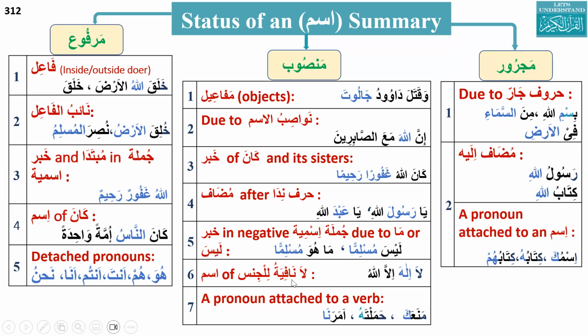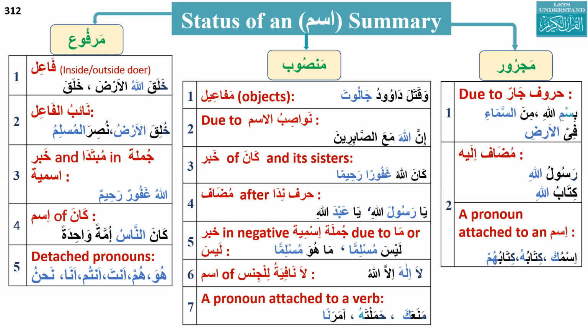And the ism nakira after la nafiyatul jins will also be in nasab status. After la nafiyatul jins, that noun has basically a different property: it will be light, it will be a common noun, and one of its properties is that it should be in nasab status. And the last one is the attached pronoun after a verb, which is always in nasab status.